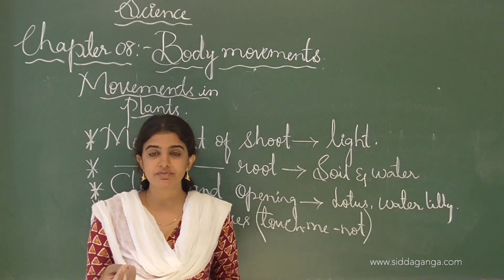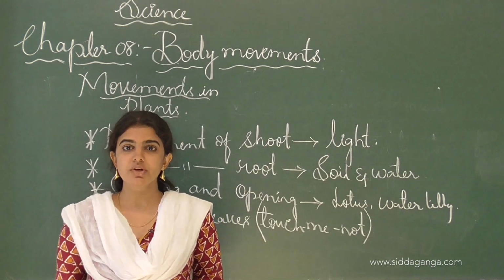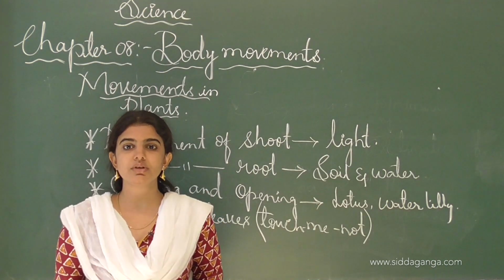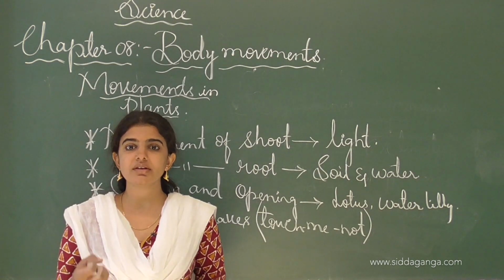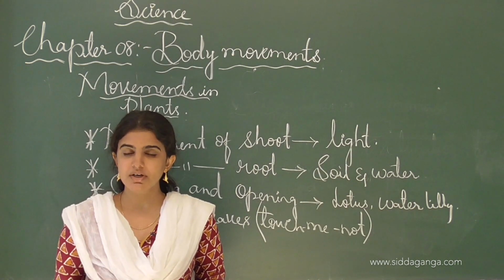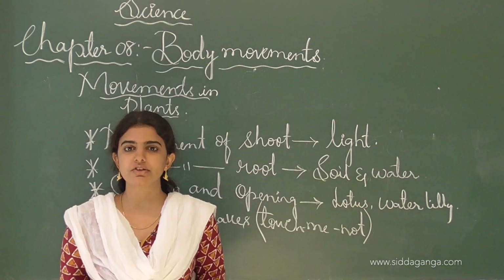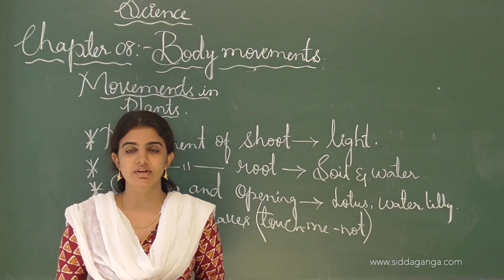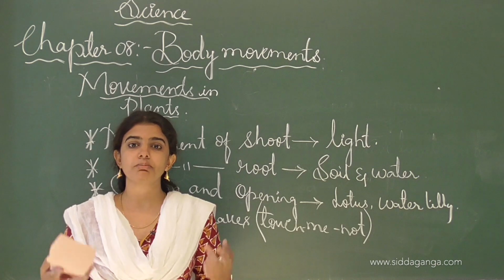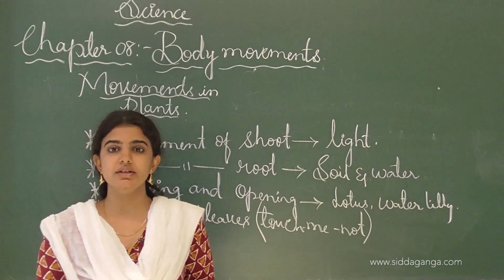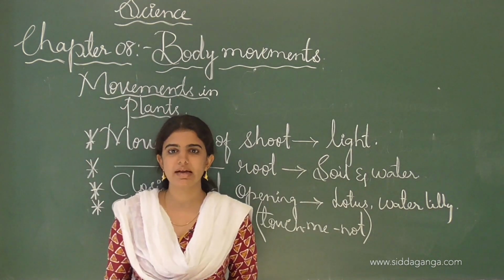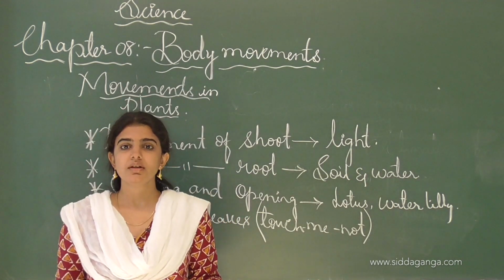See, for example, if we eat food items, then they go to the stomach, and thereby the action of certain bacteria in the stomach, movements take place and food is digested. See, this is how movements take place in our body also. In living things like animals, plants, human beings, we can see the movements.